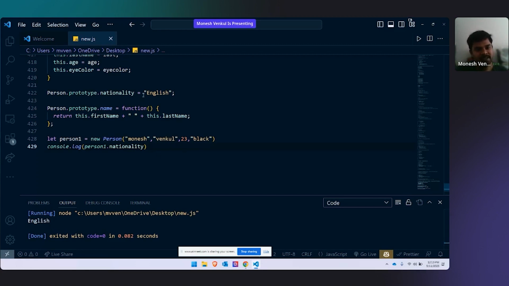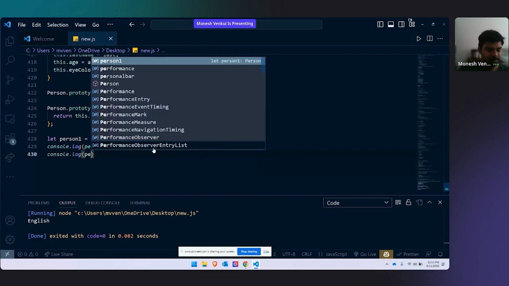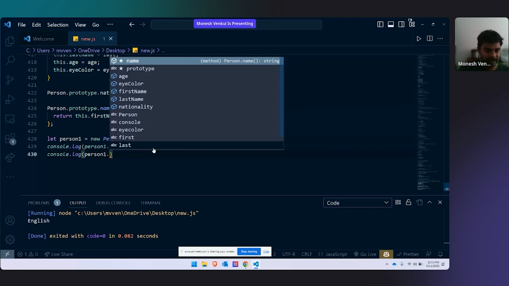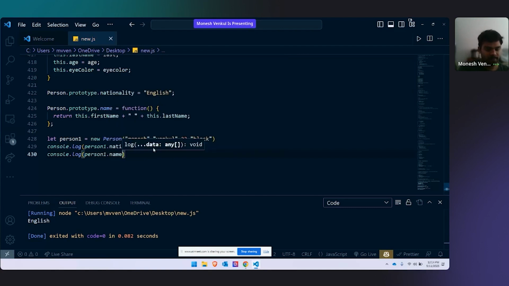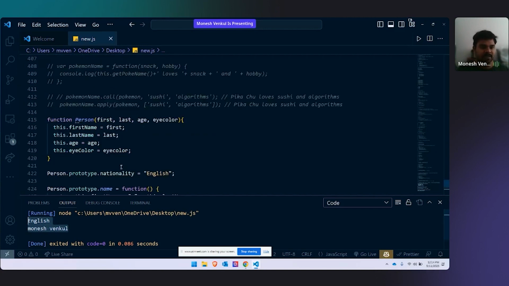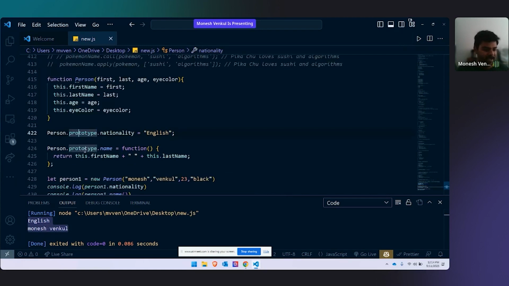Yes, right. So if you missed out something, you can add it using prototype dot nationality. And also you can call the functions. console.log person one dot name, this name. I'm talking about this name. If I run it, I'll get Monisha. So I just wanted to prove that in a functional constructor, if you ever miss something to add, you can use prototype to add it. That's what I want.